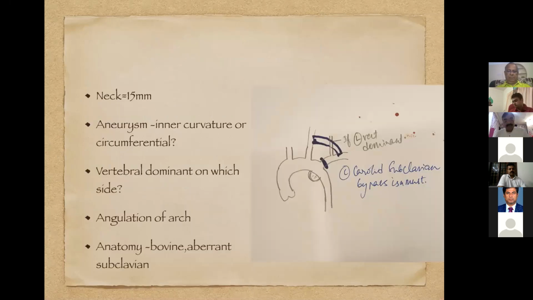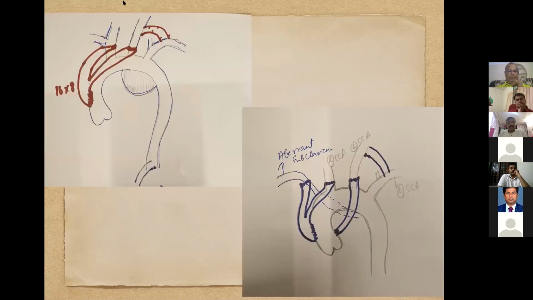So what are the important aspects when we are dealing with arch aneurysms? First we have to see what the neck is and what all the zones involved, and whether the aneurysm is in the inner curvature or it's circumferential. Whether the vertebral is dominant on the left side is very important, because if you have to do a carotid subclavian bypass, that is one of the important aspects to determine. And also the angulation of the arch and suitability for the TEVAR device. And the anatomy of the arch, whether it's a bovine arch or any aberrant subclavian artery, we need to assess them.